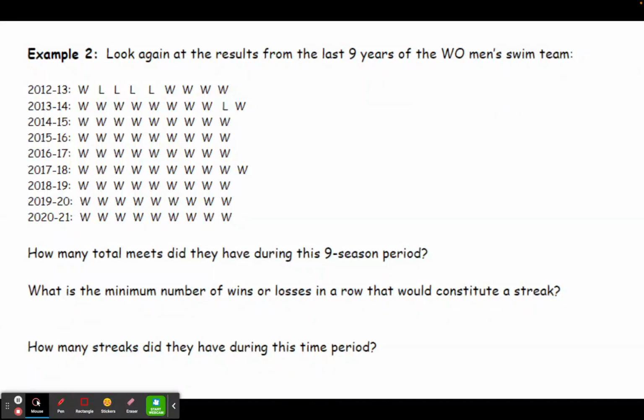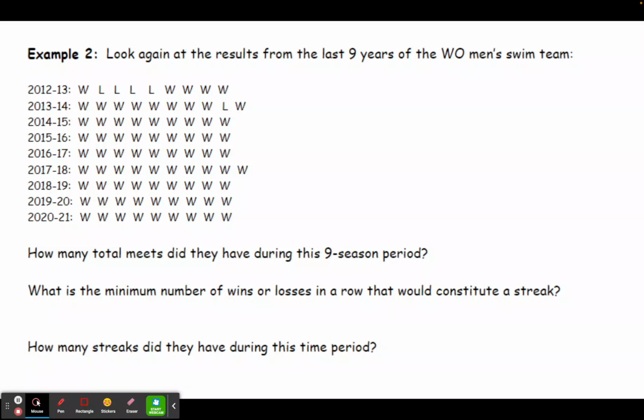Here we're going to look at these 9 seasons from the men's West Ottawa swim team. And you may remember from earlier in the chapter that when we ran this test, we came up with a p-value that was essentially 0, and we said that we had really strong evidence that they were a streaky team because they had a really long streak during these 9 seasons. So that was not a surprising result to us. However, if we're looking at the number of streaks, we want to see if we get the same result.